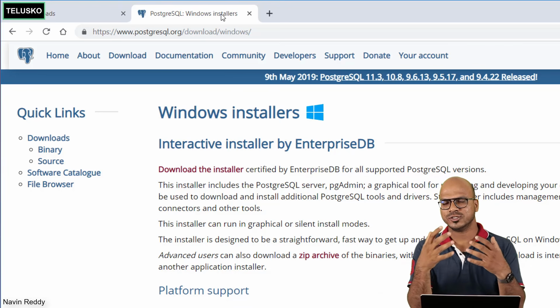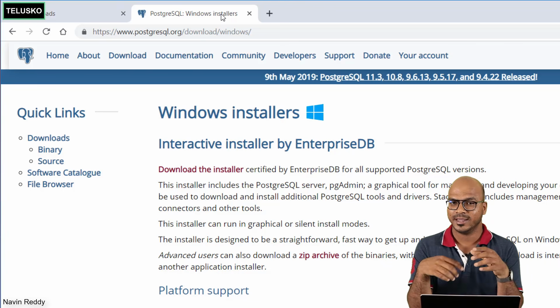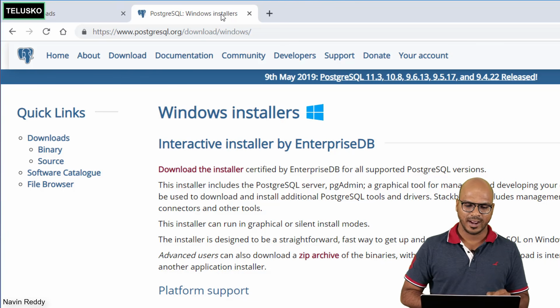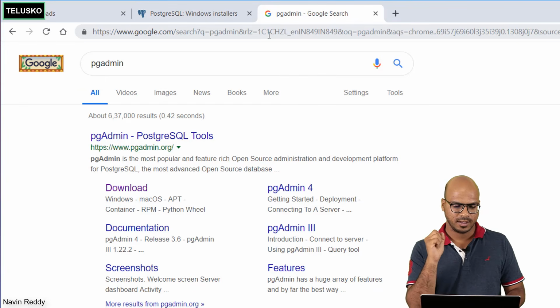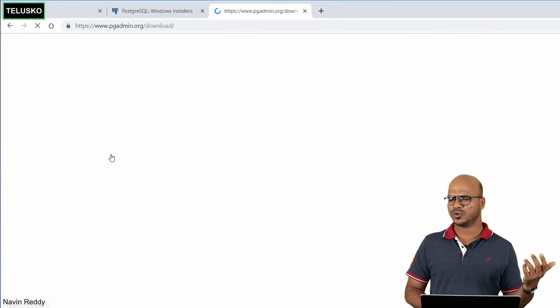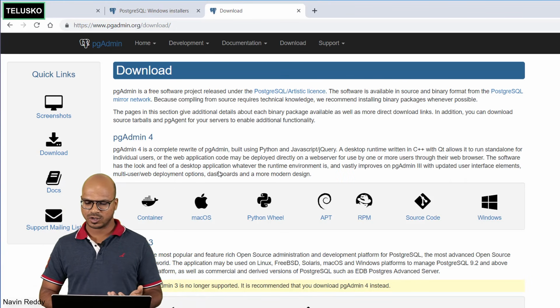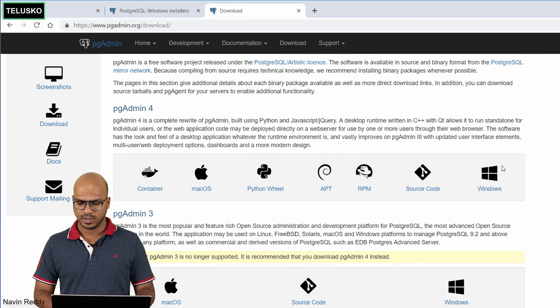But when you install Postgres, it will give you the database for sure, but we also need a UI which you can use, right? And that's where we have to install one more software, which is PgAdmin. It's a Postgres tool available, so you can simply click on download here. Just go to Google, search for PgAdmin and click on download. The latest one is PgAdmin 4. Based on your OS, you can select one.